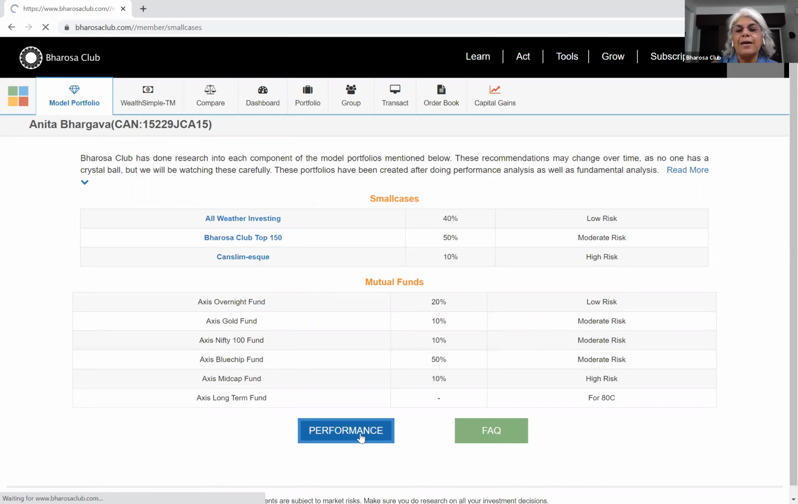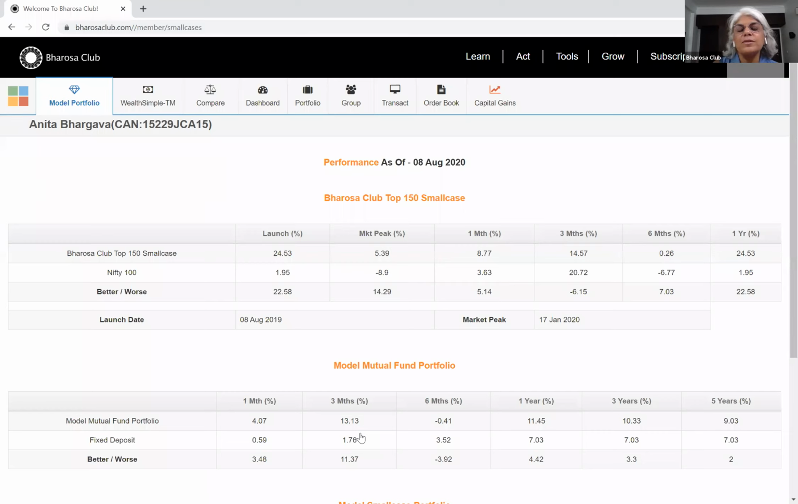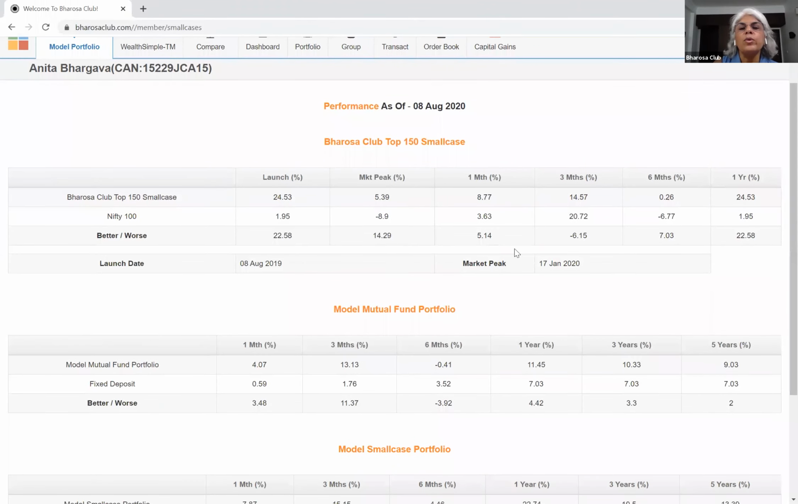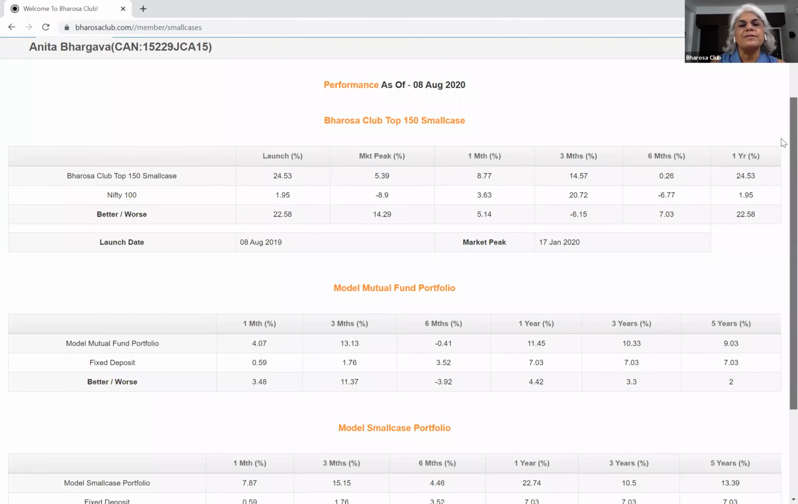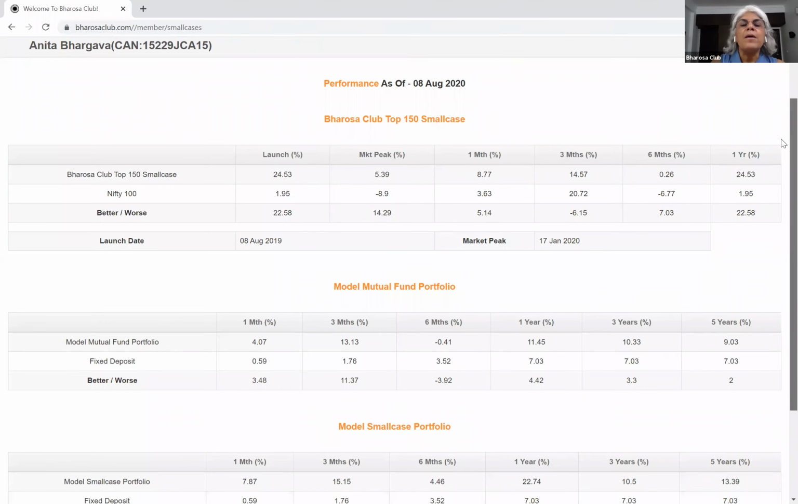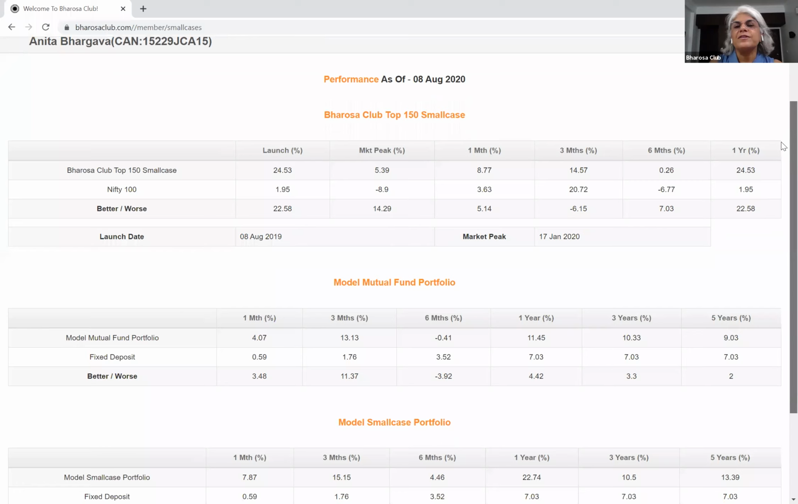If you click the performance tab, you will see that this monitors these portfolios on a daily basis. So this reflects the prior day's NAV. The first section is just the Bharosa Top 150 small case. We compare it with the Nifty 100, which is the benchmark that we compare this with because it's a large cap. And this changes, like I said, on a daily basis. Since launch, which is exactly a year ago, the return has been 24.53%, whereas the Nifty 100 was 1.95. So we are better by 22.56, etc.